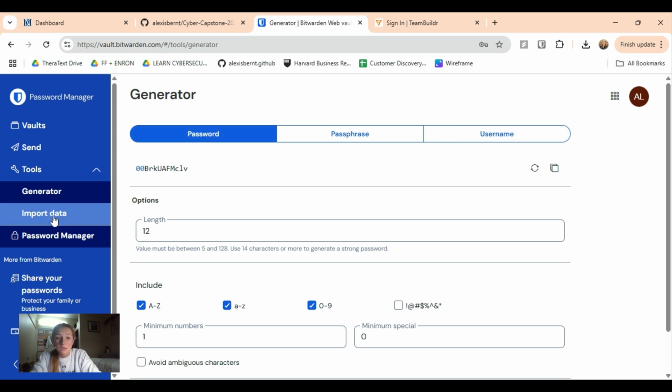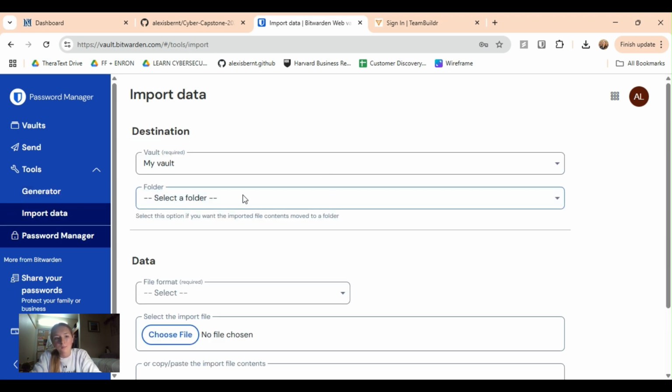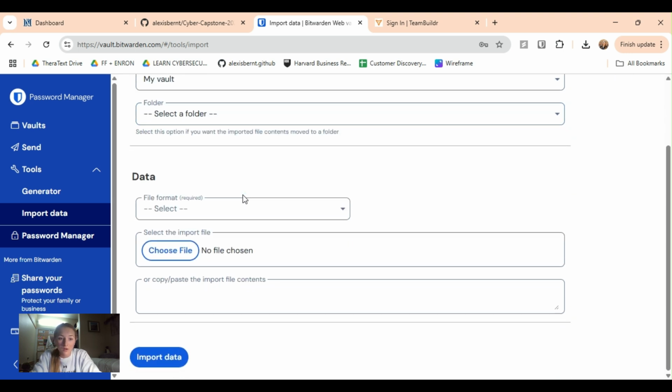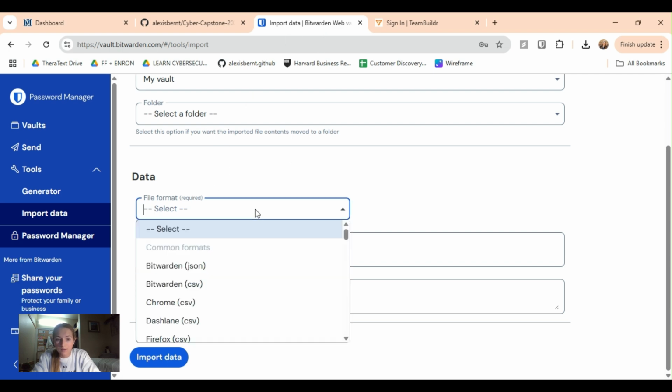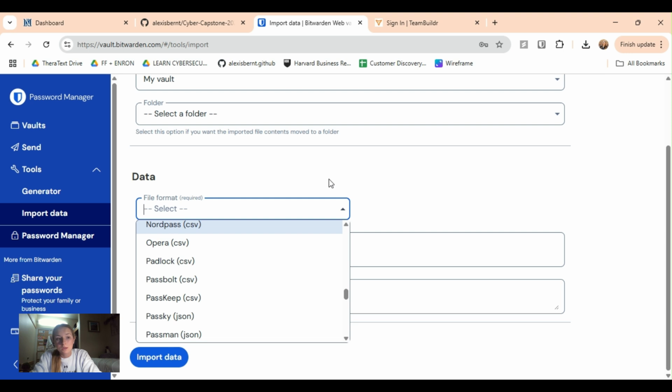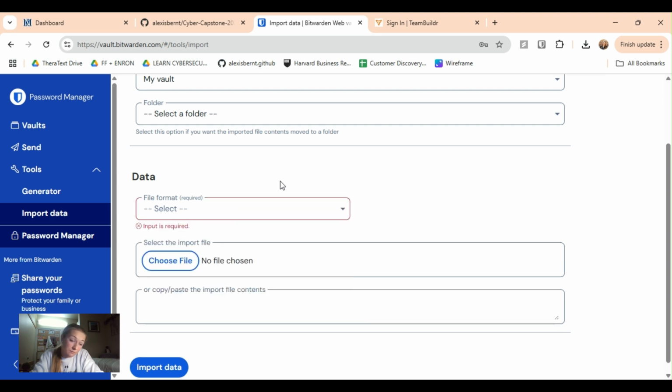So that's pretty fun. You can import your data into Bitwarden as well. So if you have secured data that you're wanting to import, you can choose the type of file that you're wanting to import and then import from there. There's certain types of files that Bitwarden accepts, so you have to make sure that the file type is compatible, but then you can keep your files and information that needs to be secure there.